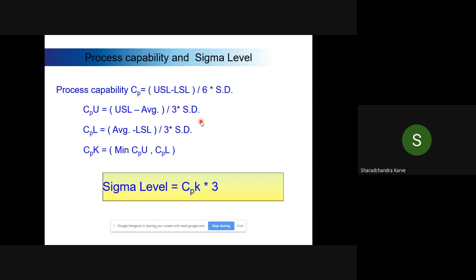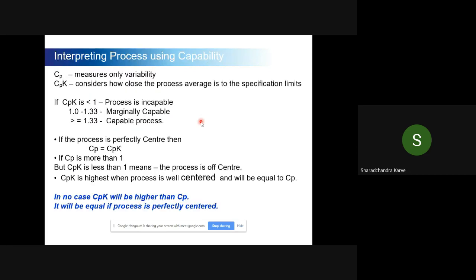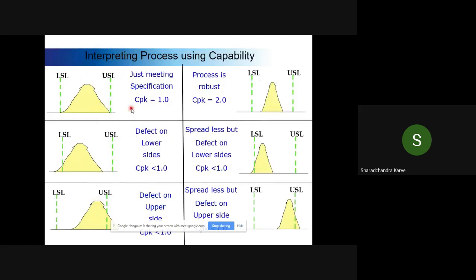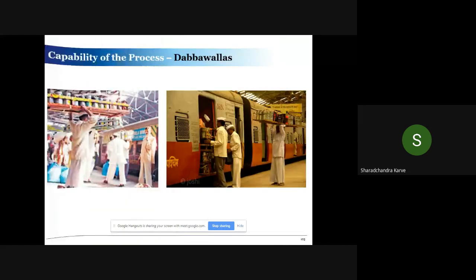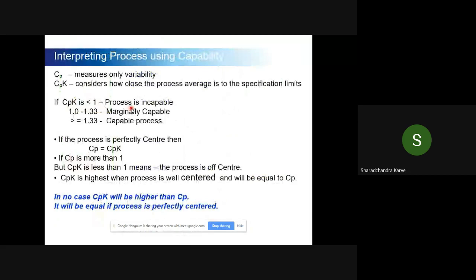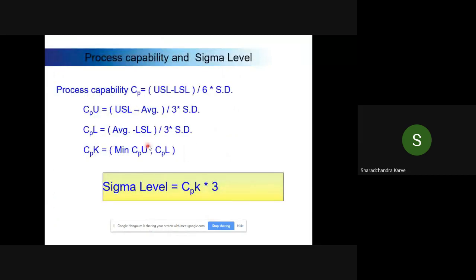I will explain this in the next slide. So basically, how many standard deviations you are able to accommodate on one side of the process is called the sigma level of the process.